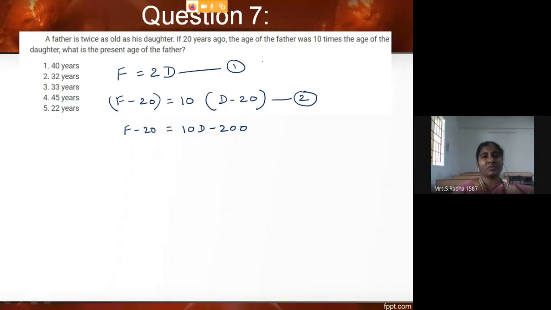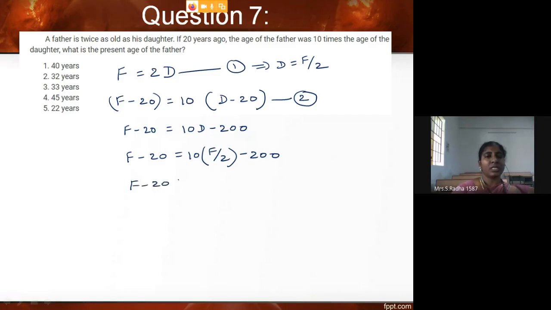From the first equation, daughter is nothing but f by 2. So f minus 20 equal to 10 into f by 2 minus 200. Father minus 20 equal to 5 times f minus 200. So here it is 4f. 200 minus 20 is 180.